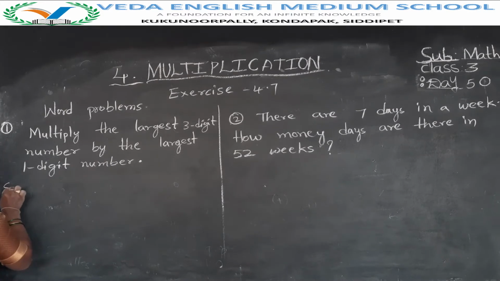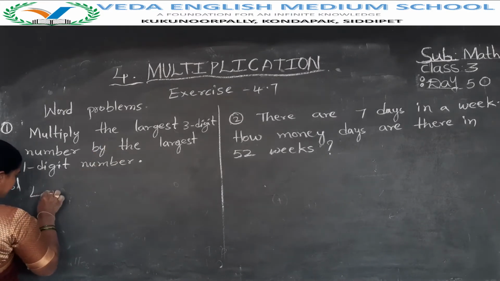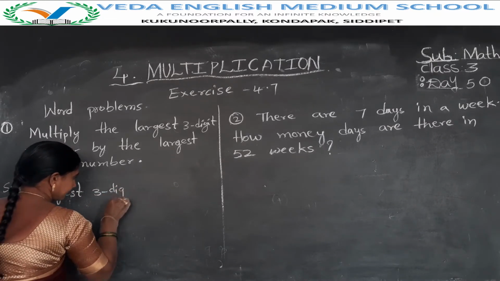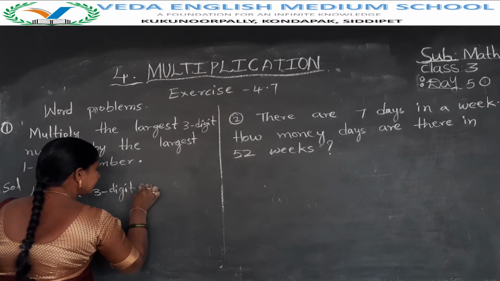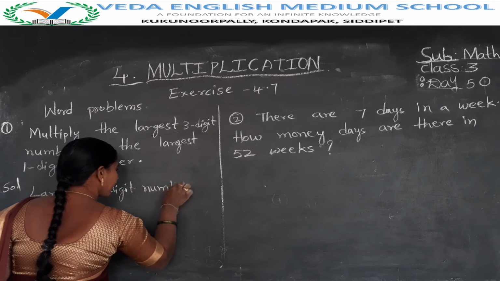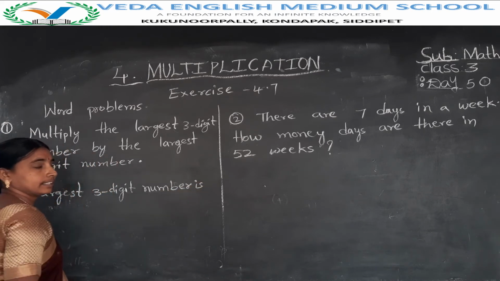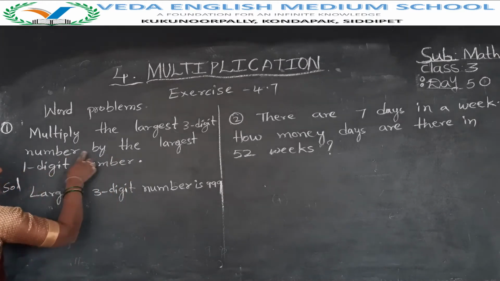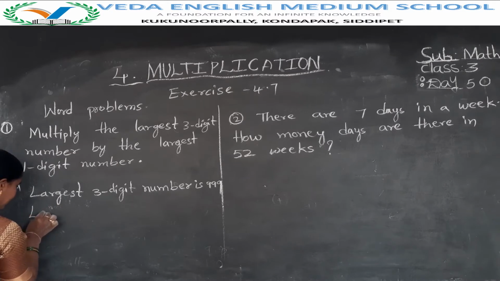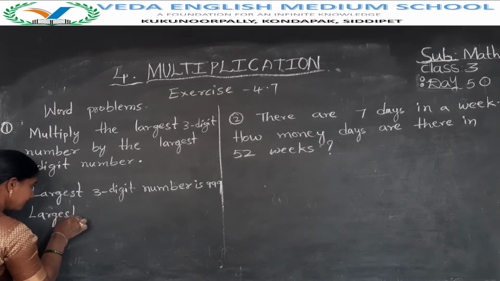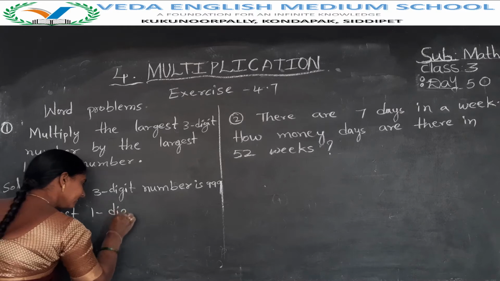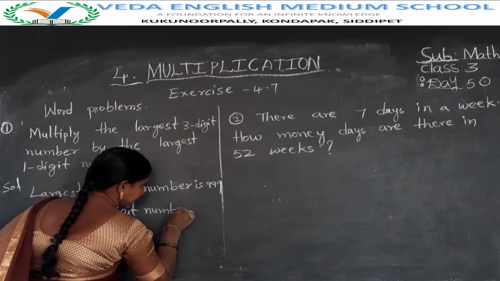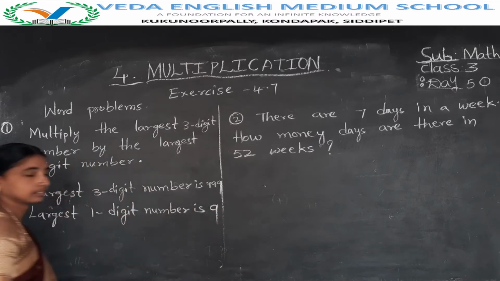Now, largest 3-digit number is 999. Next, largest 1-digit number is 9.